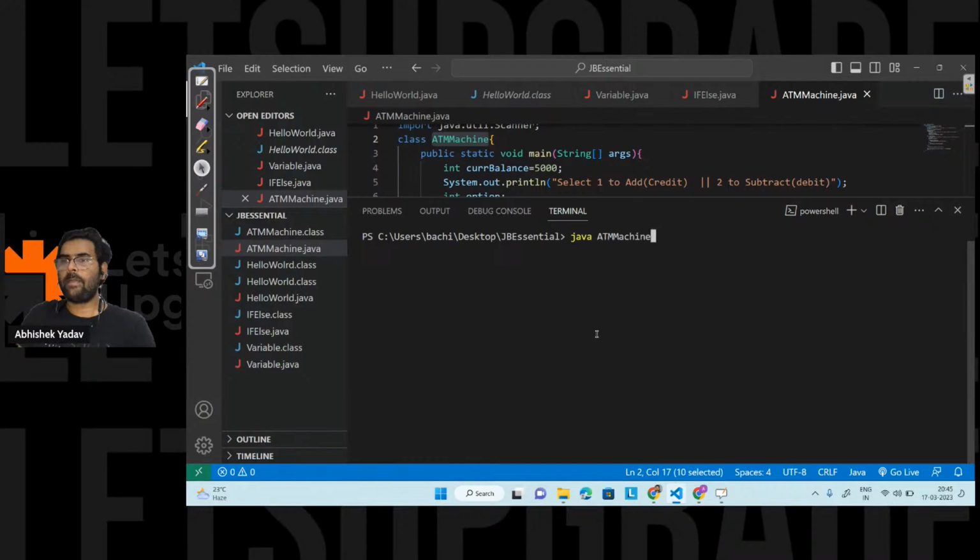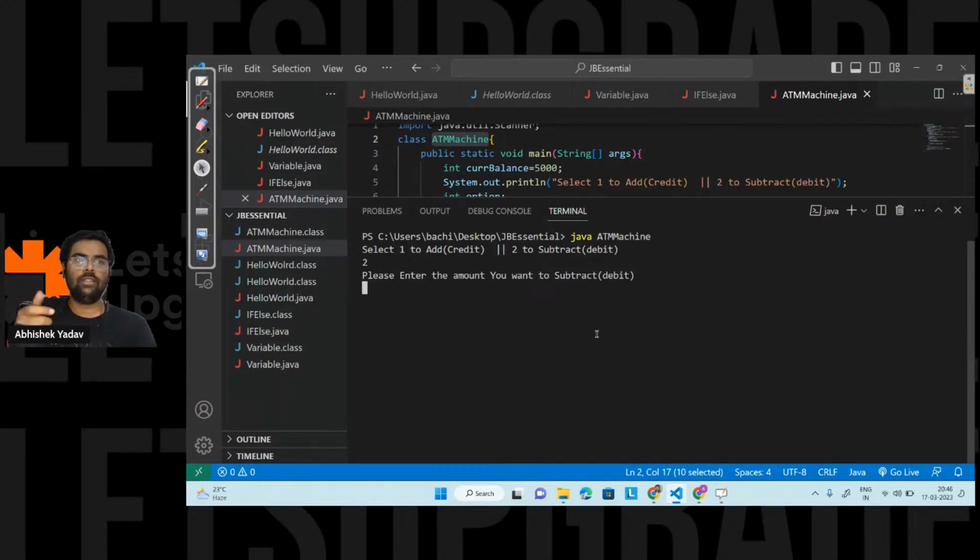Again run the code. This time I'm selecting 2, right? So this time it is asking, hey, please enter the amount you want to subtract. So let's enter the amount. We know the initial balance is what? 5,000 rupees. So let's subtract 11,000 rupees. Okay, 11,000 rupees. Let's see what output I will get. So I am getting insufficient fund and there is no deduction in the current balance.